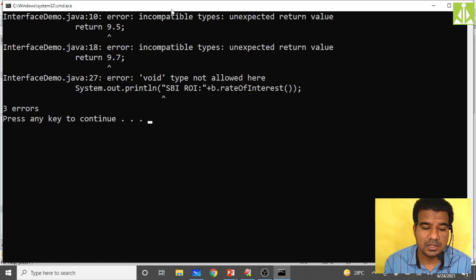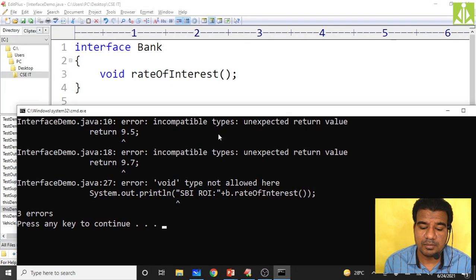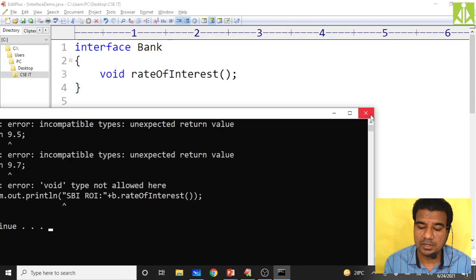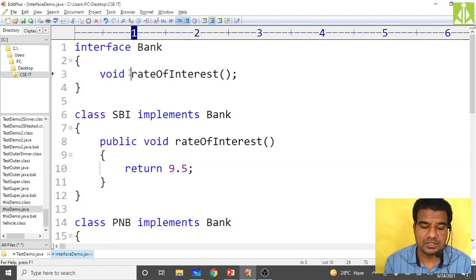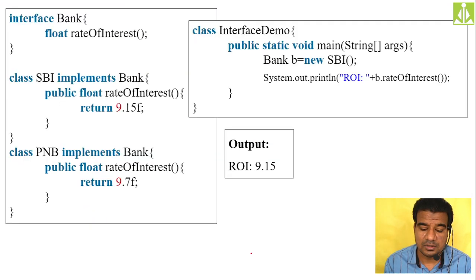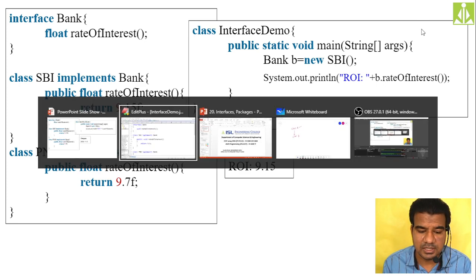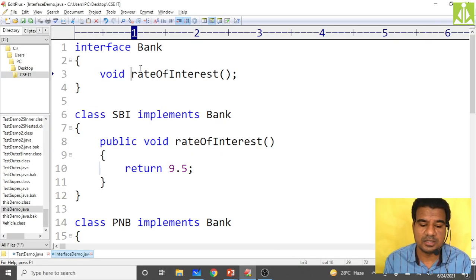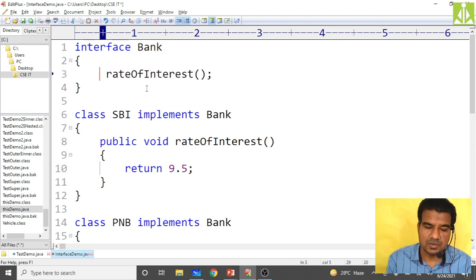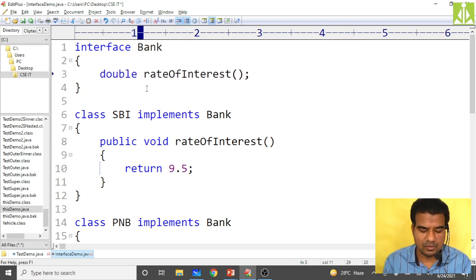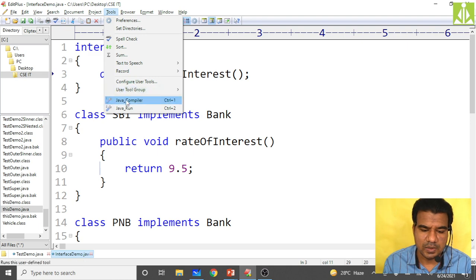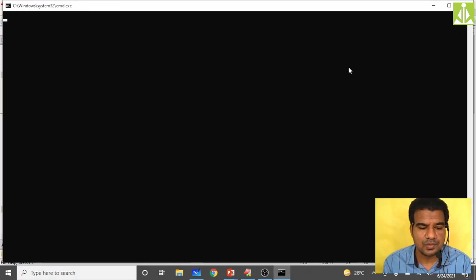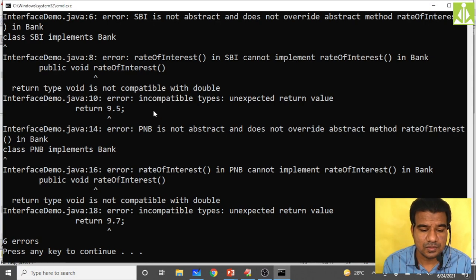Okay, still return 9 incompatible type. Okay, return, we said void, it is not returning. What, something like a float you will take or double you will take, because we said void, the method will not return anything we said. So here you take double. Okay, so now it is okay. Okay, so return incompatible types.